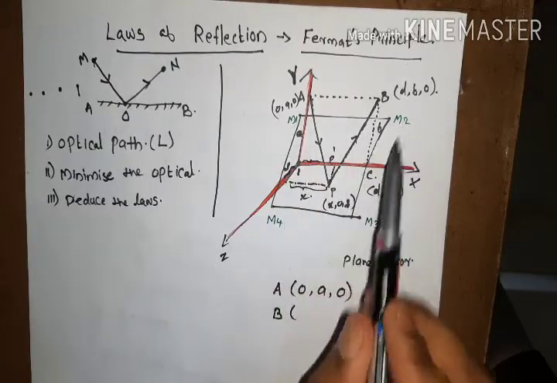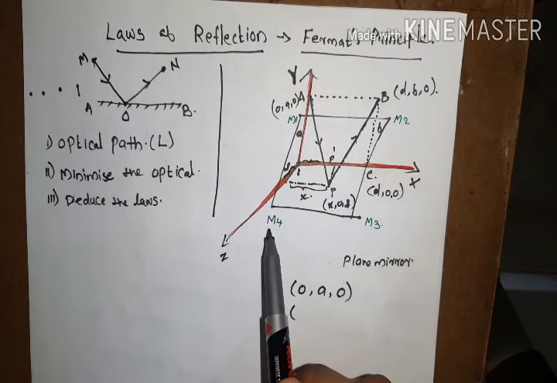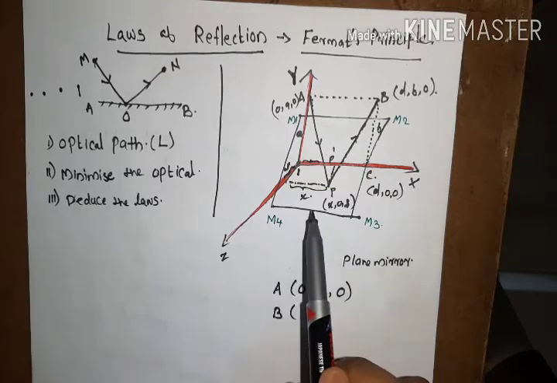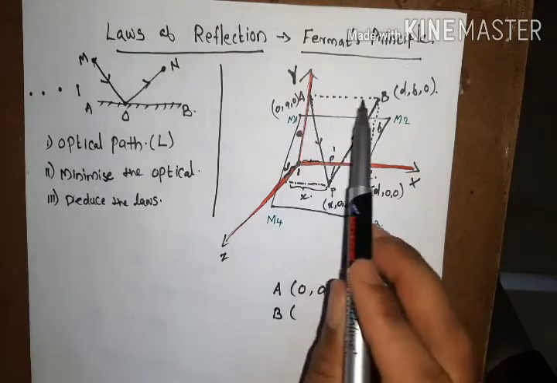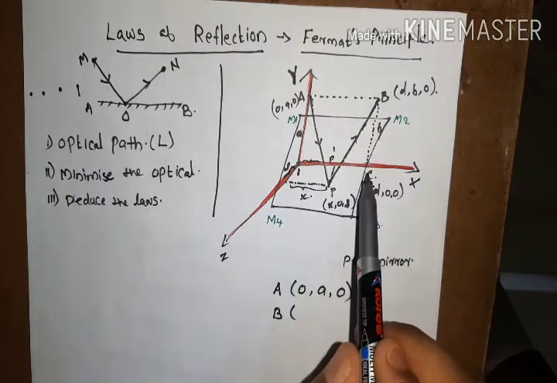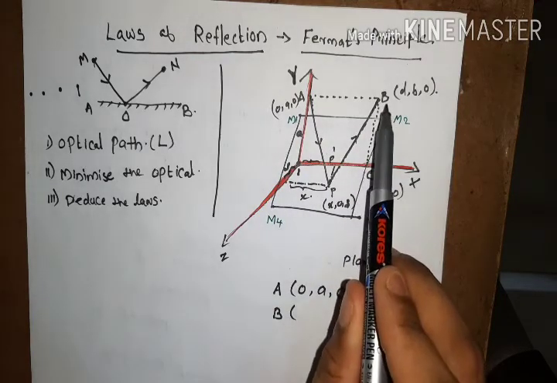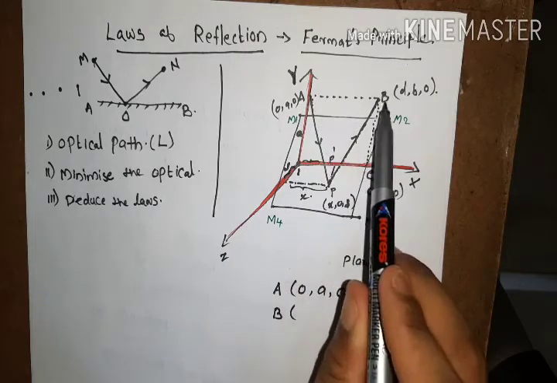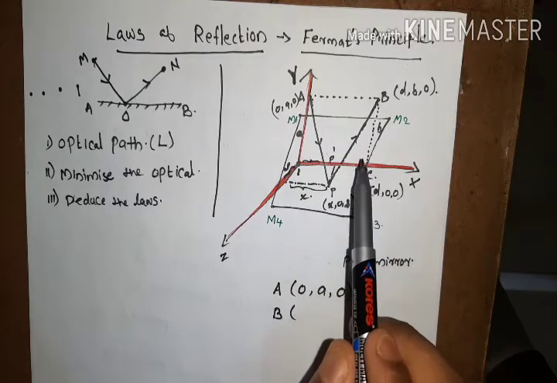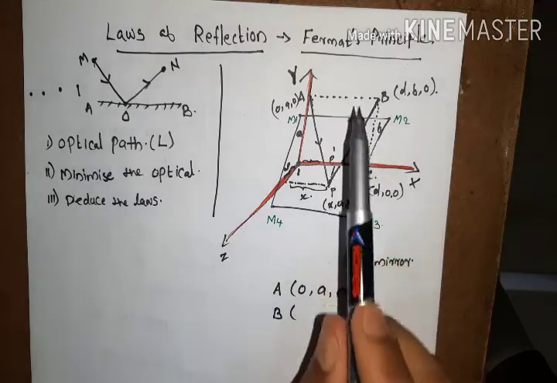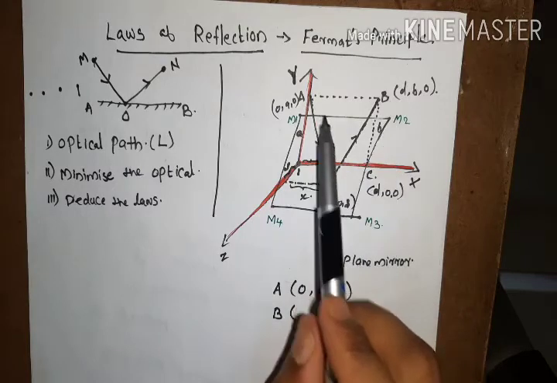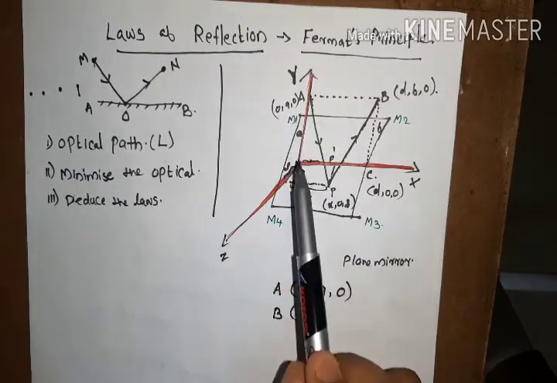This M1, M2, M3, M4 plane is the reflecting surface, and we are considering another plane which is perpendicular to the reflecting plane. So this point B is situated at this perpendicular plane, which is nothing but the xy plane with respect to our consideration.